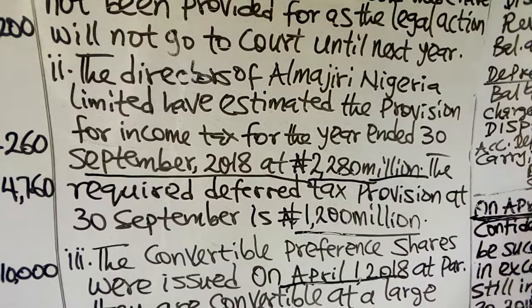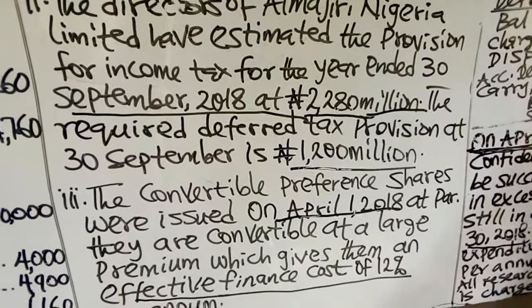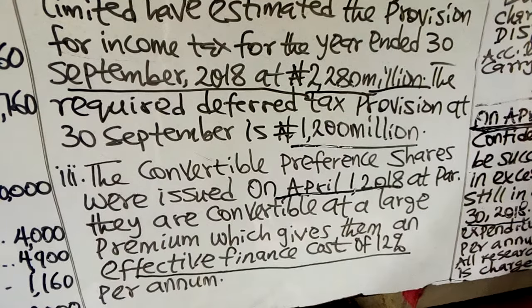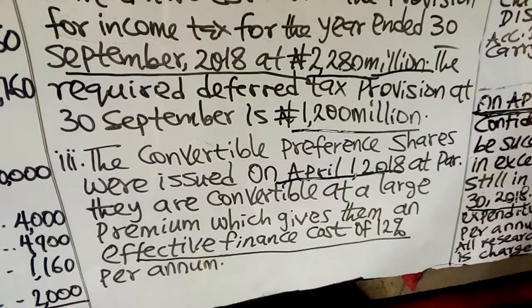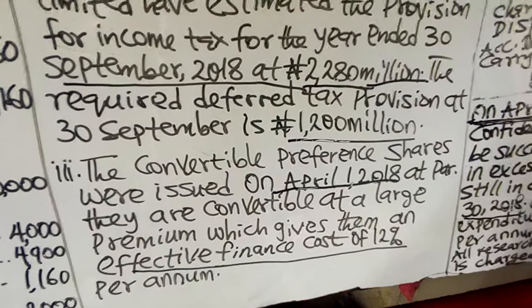The directors of Almajiri Nigeria Limited have estimated the provisions for income tax for the year ended September 30, 2018 at 2,280 million. The required deferred tax provision at 30 September is 1,200. So that 1,200 is recognized as non-current liability.